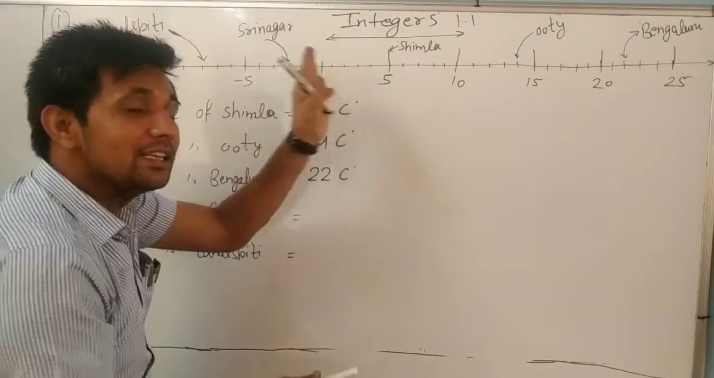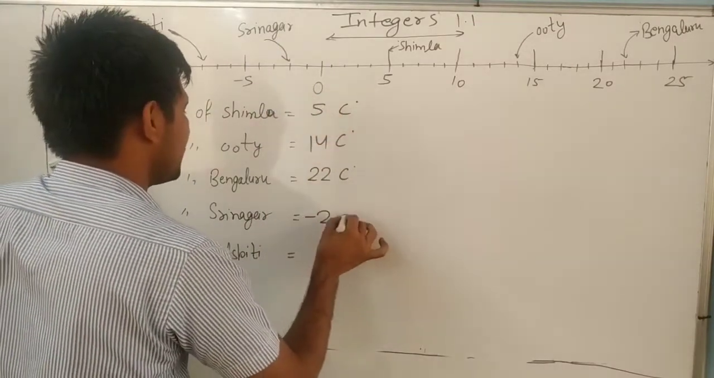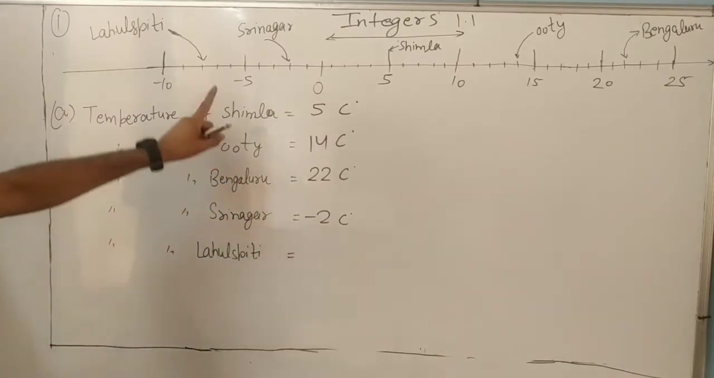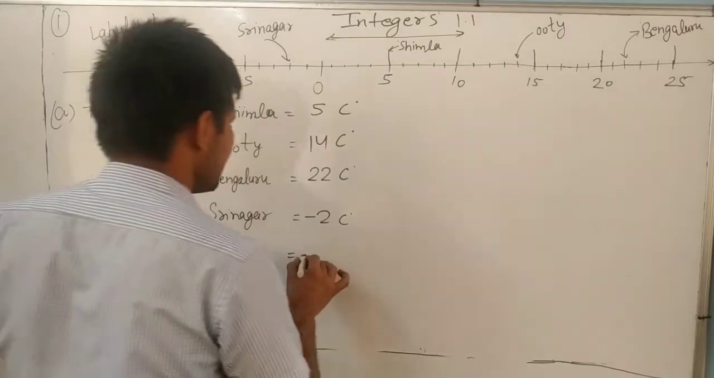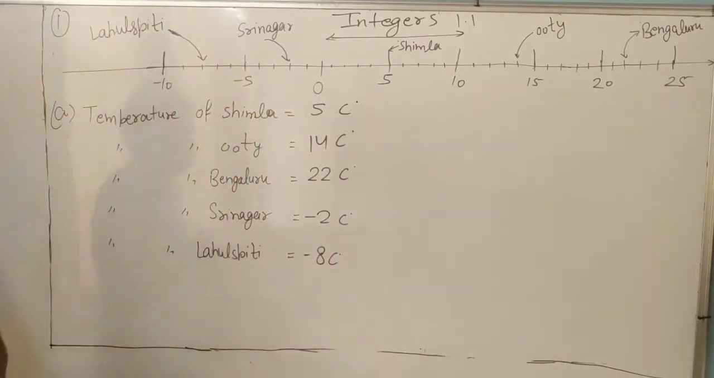Next is the temperature of Srinagar. 0. The left side is negative, dear. -1, -2 degrees Celsius. Next is the temperature of Lahaul Spiti. -5, -6, -7, -8 degrees Celsius. Understand? Note it down. First part.